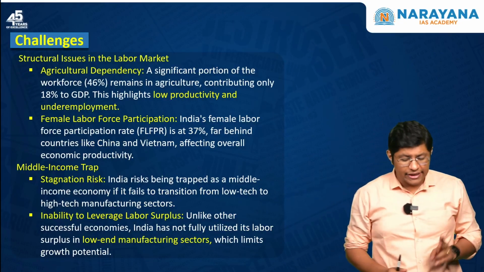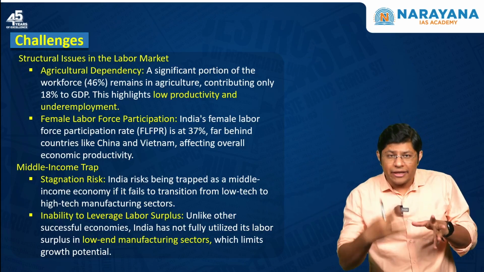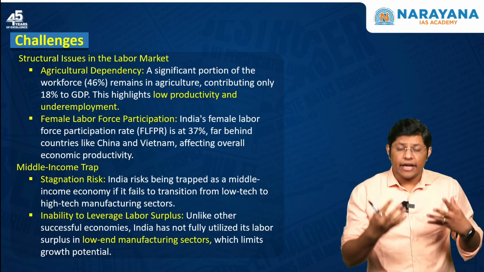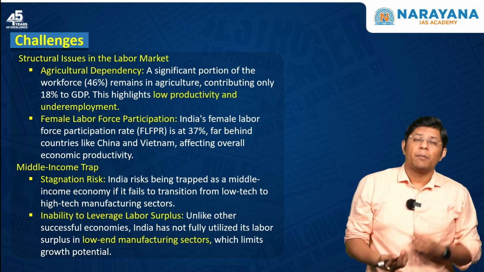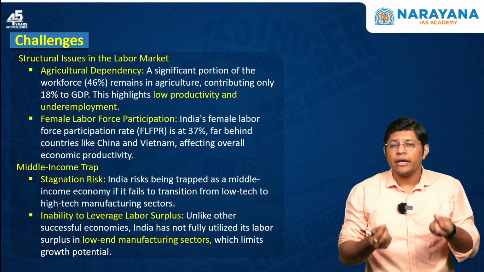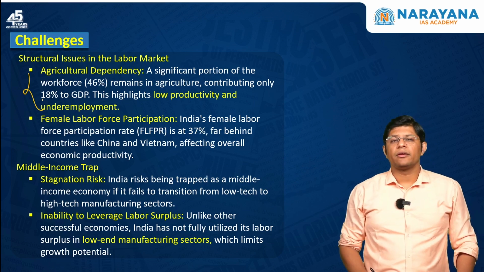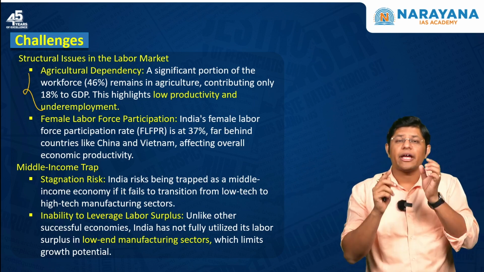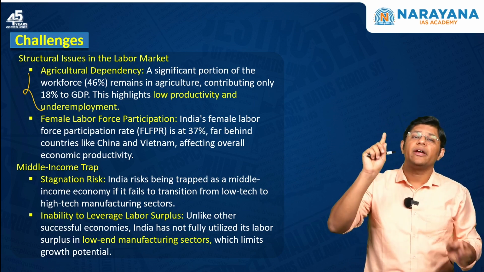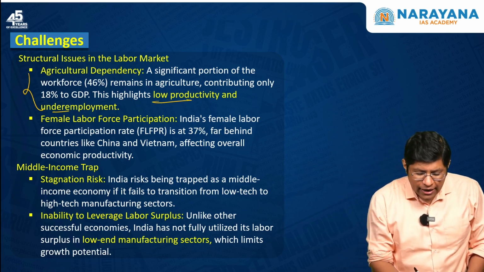The second is the structural issues. Now, when it comes to the people being dependent on agriculture, like 46% of Indians are dependent on the agriculture. But agriculture contributes only 18% of India's GDP. So 50% population contributing to agriculture, but agriculture is contributing to only 18% of the GDP. This leading to low productivity and underemployment.